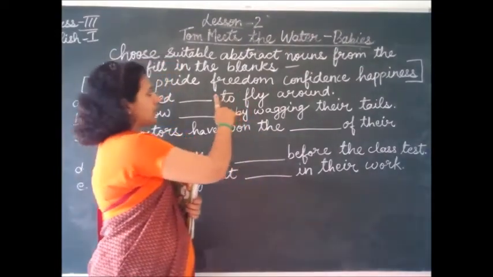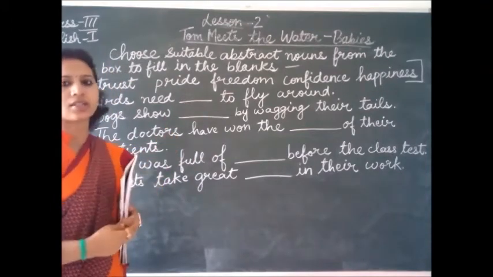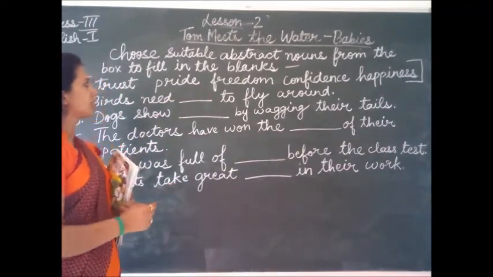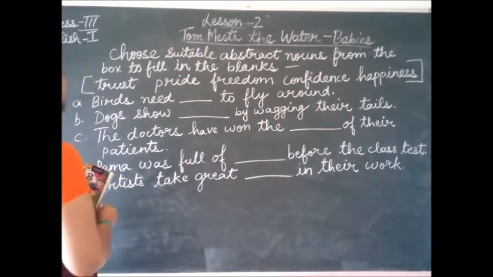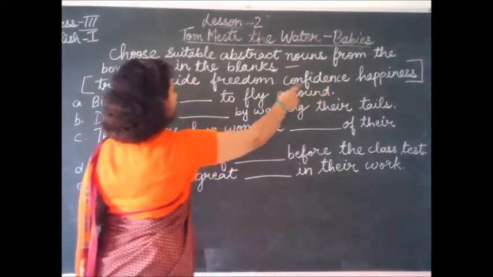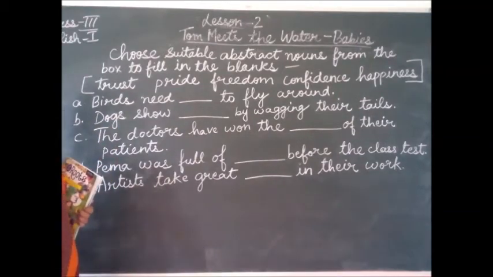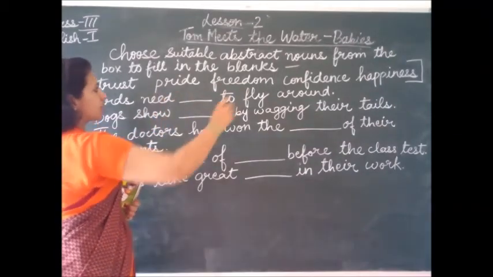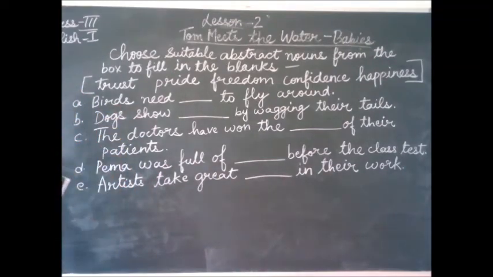Okay, children. We are going to do one more exercise from page number 30. The previous exercise was also from page number 30 and this exercise is also from page number 30. Now let us see what this exercise is. Choose suitable abstract noun from the box to fill in the blanks. So here there are some abstract noun words which have been given in the box and there are 5 sentences also given to you. You have to choose the correct abstract noun from those words and fill in the blanks. Okay. So let's see what is the first sentence.